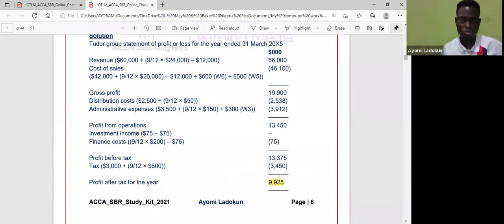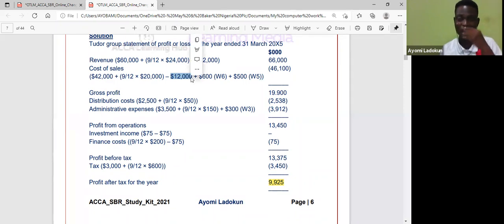So all you just need to do is to now consolidate together. If you look at this, 60,000 is the parent amount. Then this 24 is the subsidiary, but you have to prorate because it is a mid-year acquisition. This is the intra-group sales. It has to be eliminated. That means you will debit revenue and credit cost of sales. That's why you're having it here again. You debit revenue, credit cost of sales.